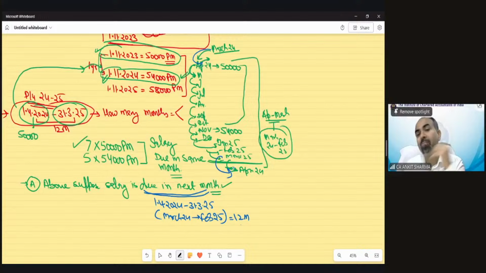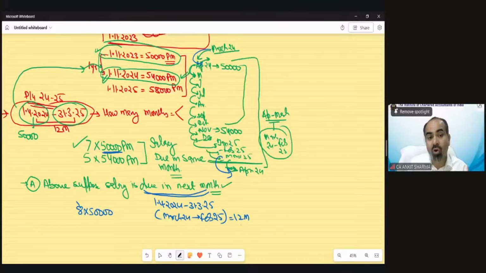So what would be the impact upon my basic salary? The impact would be this: 8 months of 50,000 salary. Why is it happening? Because now from number 24 salary month would be salary.